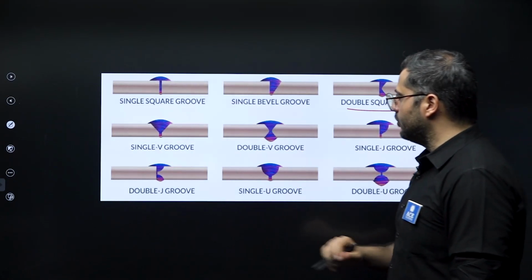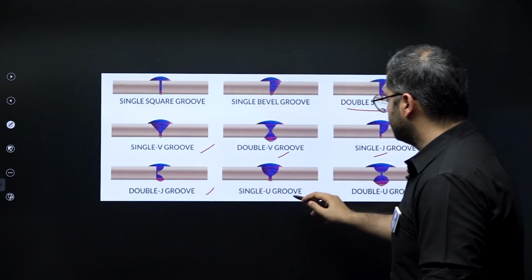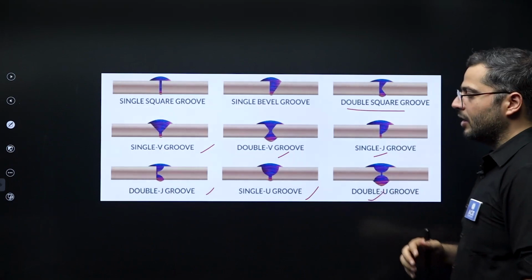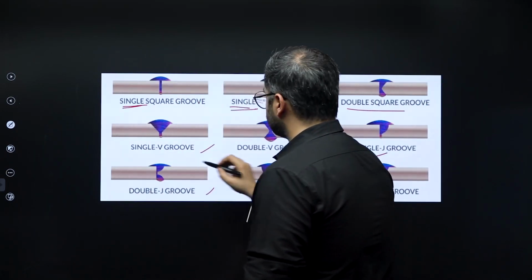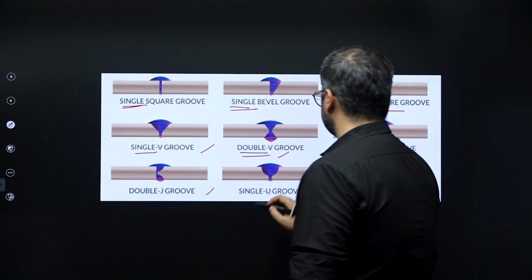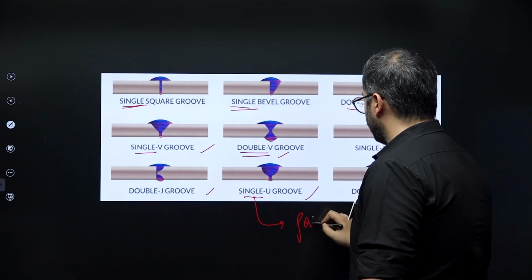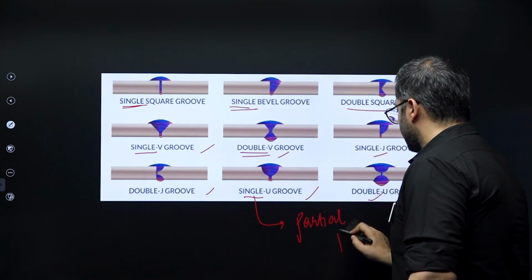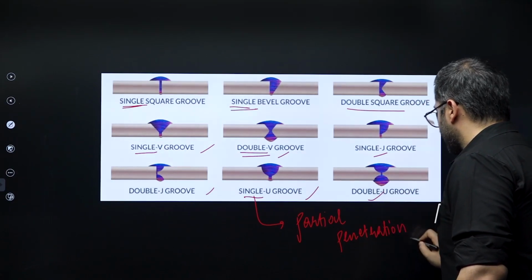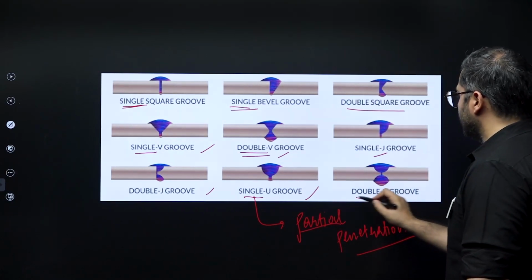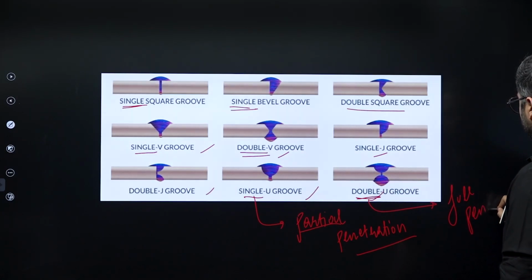After that, single V and double V, single J and double J, single U or W. Mostly, whichever butt weld it is single, it considers partial penetration of the weld. And whatever is double, they will consider full penetration of the weld.